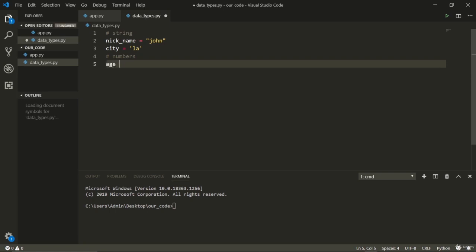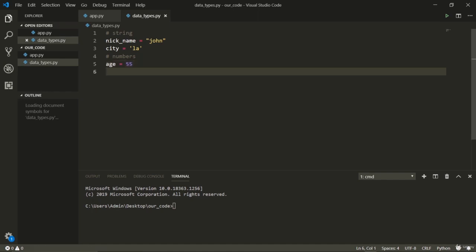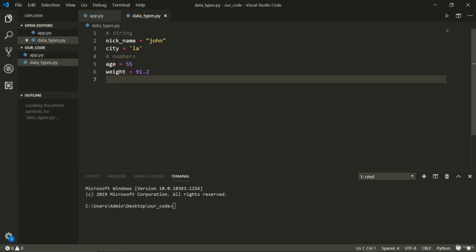So let's say I talk about age. Age is an integer, right? 55 is my age. Cool. That's an integer, and I can also store a float value, 91.2. Now Python does this for you.